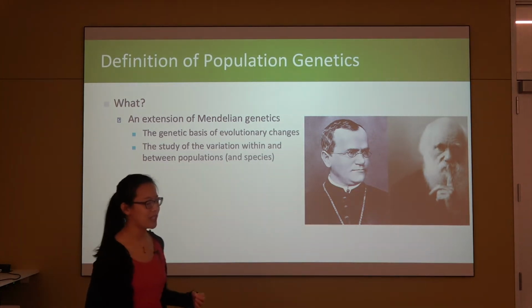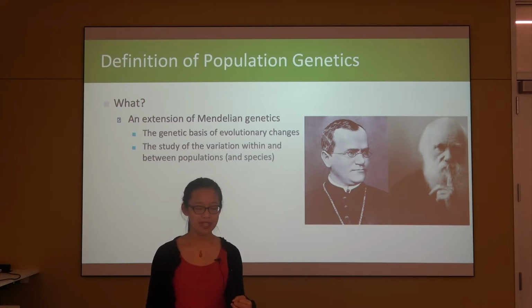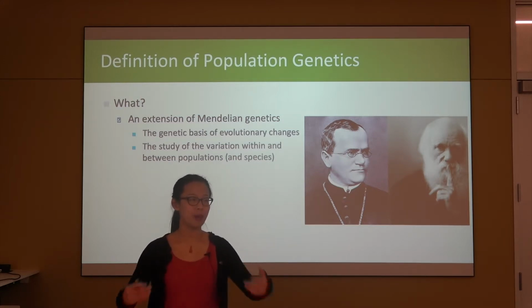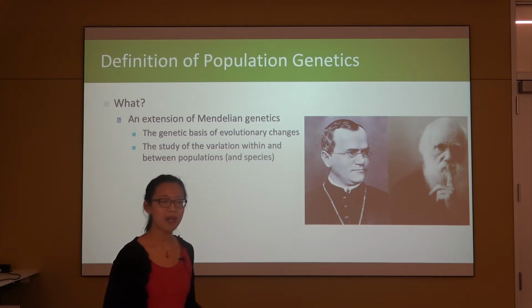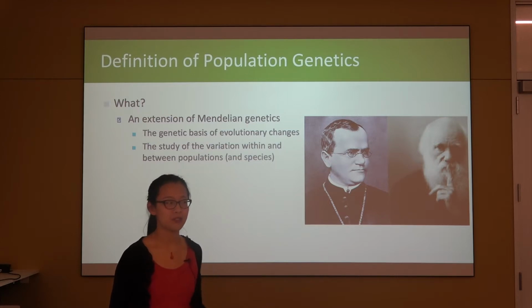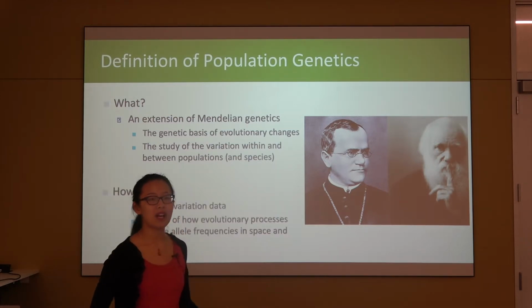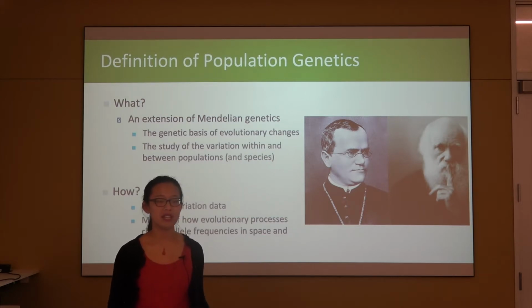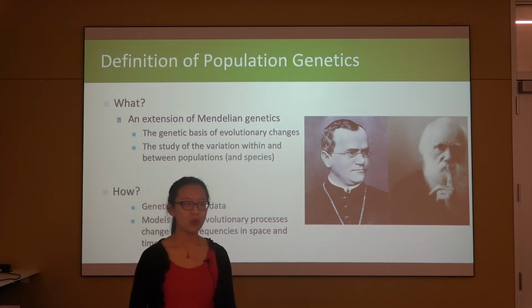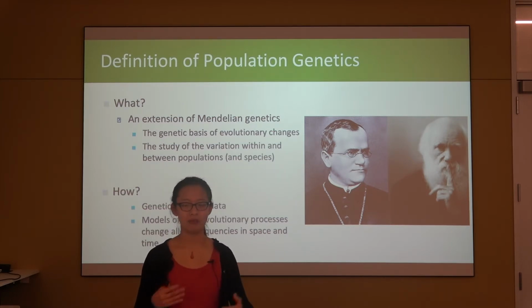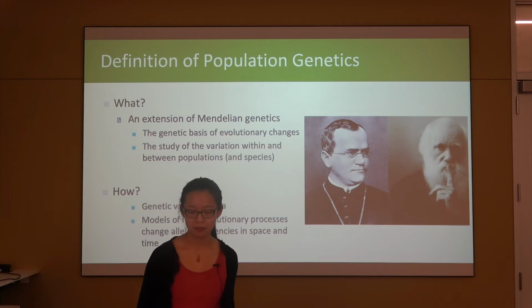So what exactly is population genetics? It is an extension of Mendelian genetics going from the individual level to the population level. What we're interested in is essentially the variation patterns in the population, how they are maintained, and why they change over time. The specific way we study it is we need some variation data. It could be DNA variation data or RNA variation data, it could be any of those. And what we actually do is build statistical models to describe how these evolutionary forces, all four of them together or some specific combinations, change allele frequencies over time.